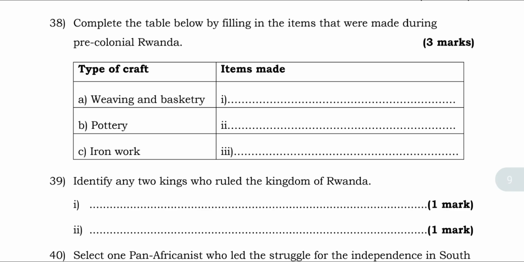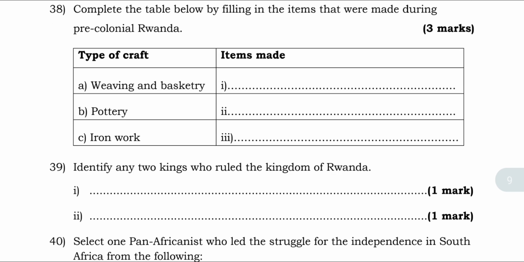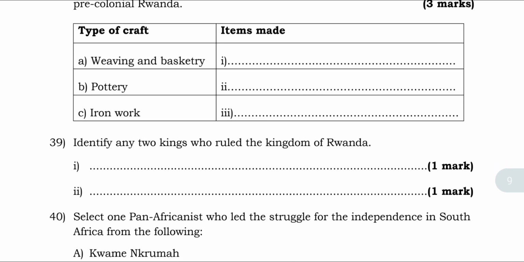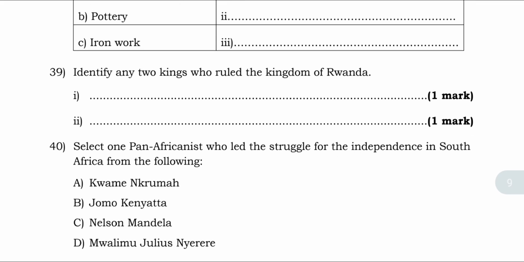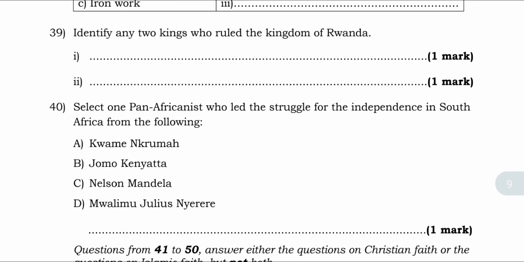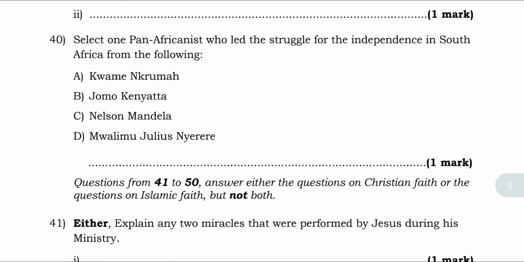Complete the table below, filling in the items that were made during pre-colonial Rwanda. We have types of craft: weaving and basketry, pottery, and iron work. So I have to fill in the item made from each one. And find two kings who ruled the kingdom of Rwanda: Musinga, Rutarindwa, Rudahigwa. Select the Pan-Africanist who led the struggle for the independence of South Africa, that is Nelson Mandela.